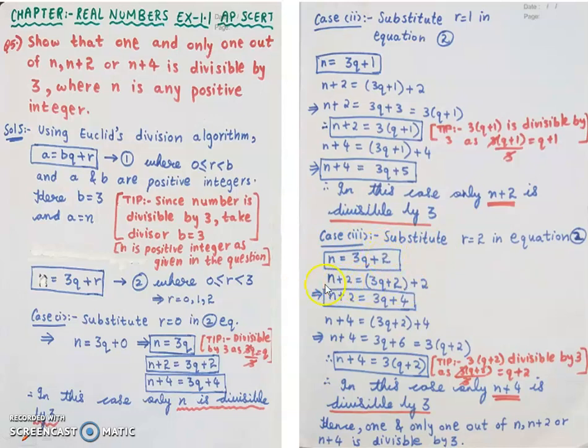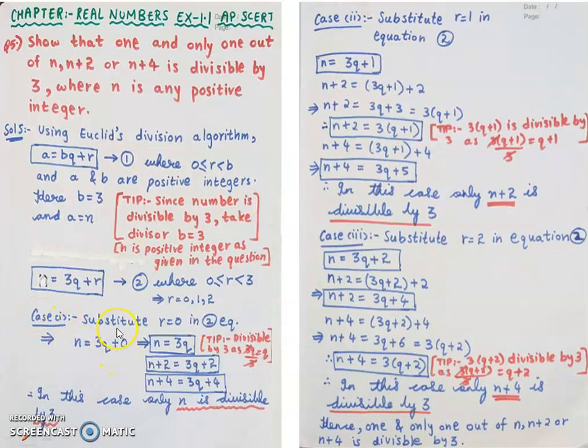Now let us see what is n plus 2. N plus 2 means, now what is the value of n I got? I got the value of n as 3q plus 2, because I have substituted 2 in place of r. So now the value of n is 3q plus 2. That is for n plus 2 as well as n plus 4. In my third case, I am taking the value of n as 3q plus 2.